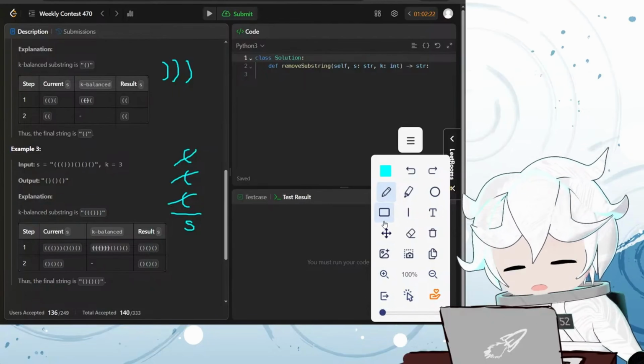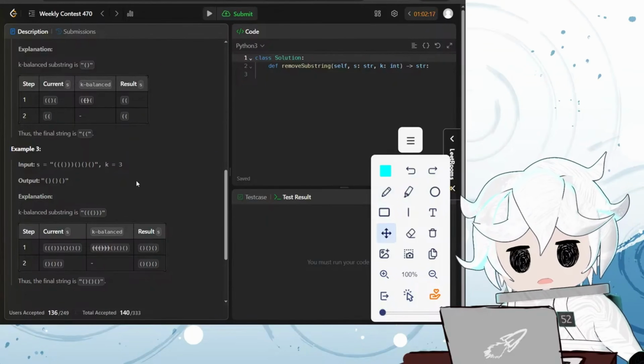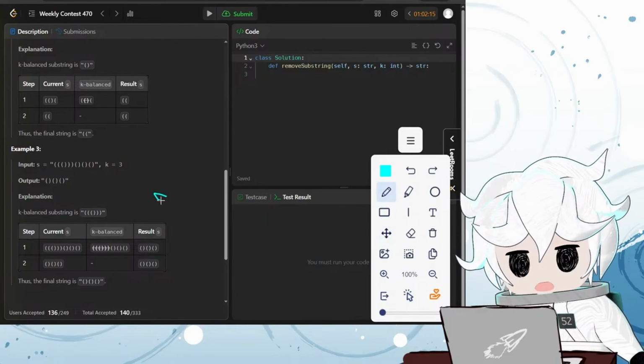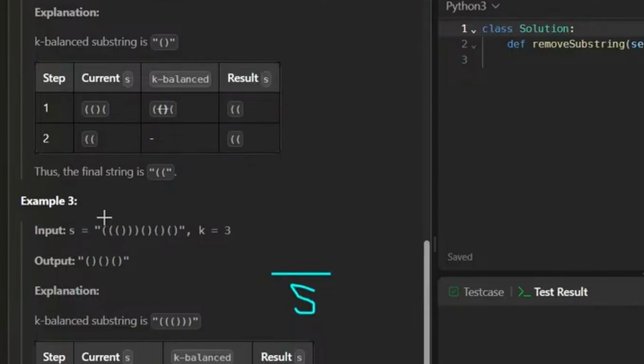Let's go back to the idea where we store how many parentheses we've seen. What if we do, in our stack, let's say we iterate 1, 2, 3. We're like, okay, we've seen 3 left parentheses. And then we continue counting our right parentheses: 1, 2, 3. And we're like, okay, do we have the left parentheses to back it up? We do, so we can probably take it out. If the number of right parentheses is equal to k, and we have enough left parentheses to back it up, then we can totally just remove it.